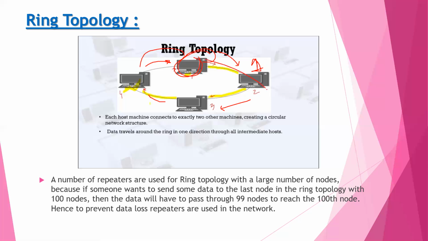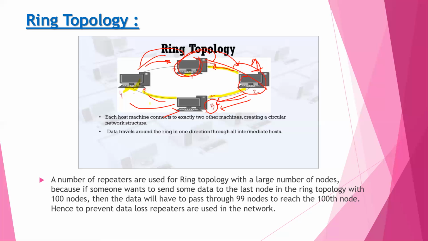Here, suppose machine 3 is connected to 2 and 4, and host 2 is connected to machine first and machine 3. Also, 4 is connected to 1 and 3. This creates a circular network structure.